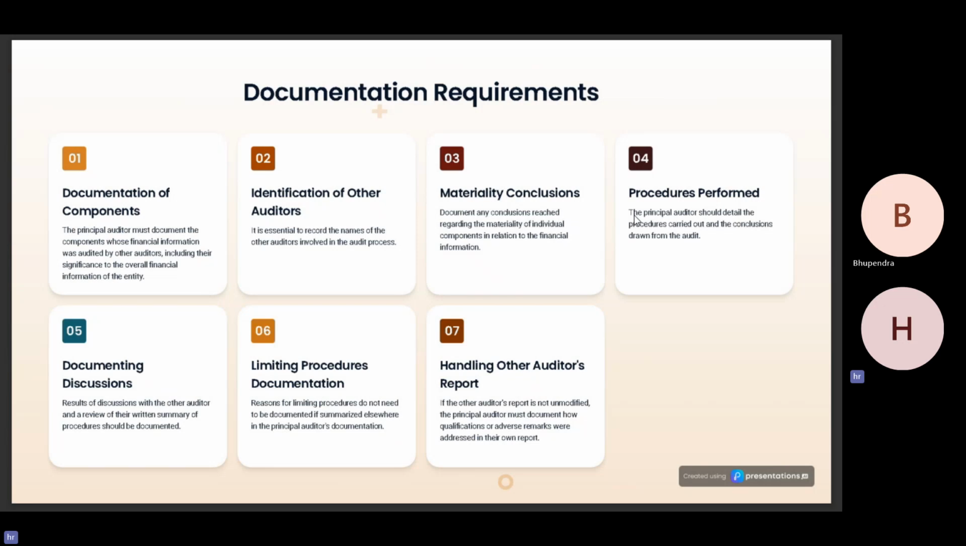Limiting procedure documentation. The reasons for limiting procedures need not be documented if they are summarized elsewhere in the principal auditor's documentation. Like if an auditor determines that there is no need to perform additional procedures and the reasons for the same are summarized elsewhere in the audit evidence, he need not record it again. Handling other auditor's report. If the other auditor's report is modified, the principal auditor must document how the qualification or adverse remarks affect the remarks addressed in his own report.